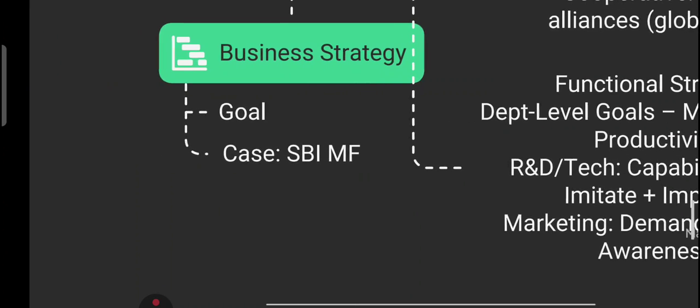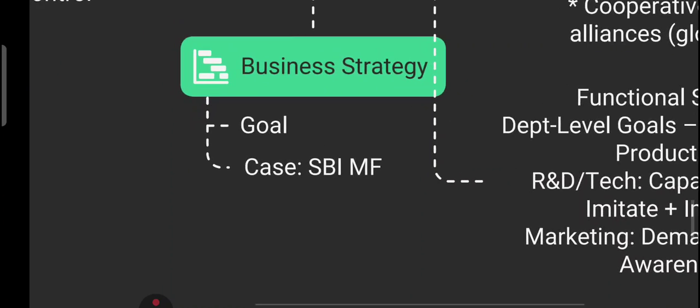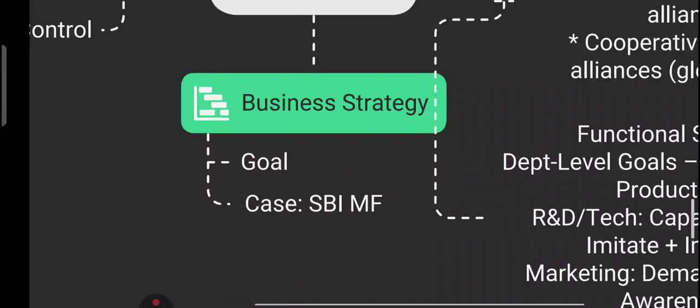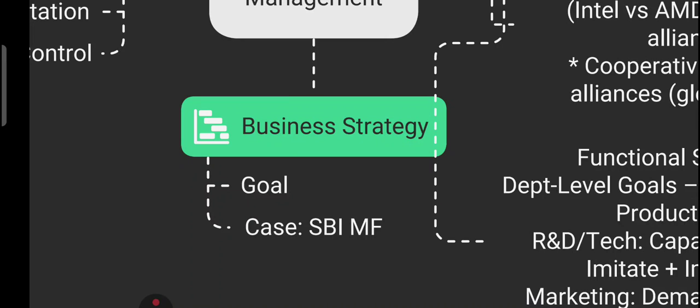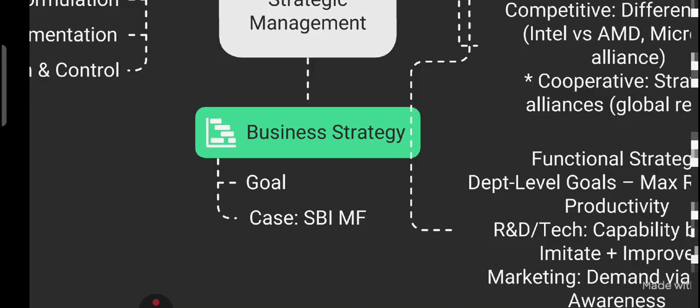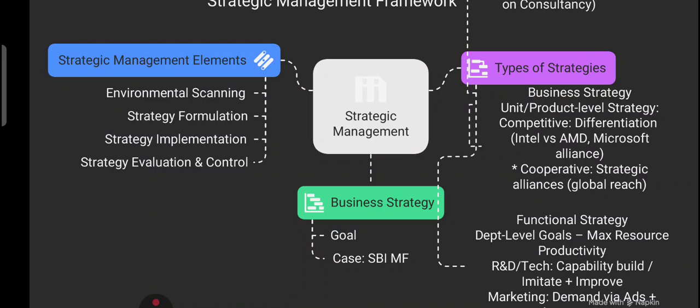Now, business strategy in action. A real example is SBI Mutual Fund aligning a strategy with goal based investment. So this is a best example of business strategy. SBI Mutual Fund is aligning a strategy with goal based investment growth. So in short, if we summarize strategic management, we can say that strategic management is how great organizations think ahead, act smarter, and stay competitive.